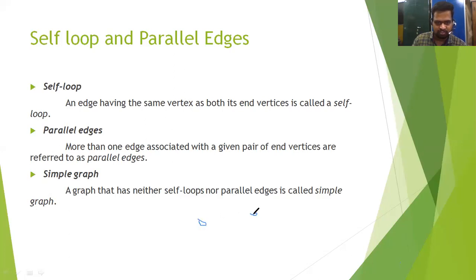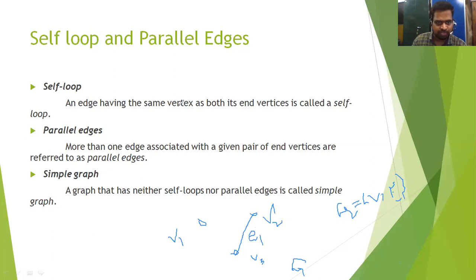The graph has vertices V1, V2, V3. We denote a graph by the capital letter G. G equals (V, E), where V is the set of vertices V1, V2, V3. We join the vertices. When we draw an edge between any two vertices, that is called E1.